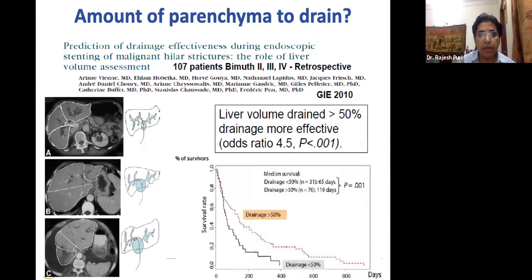That is very important. Now, another important thing is the amount of liver parenchyma. Many times we do unilateral stenting, and initially people felt that if you drain around 33% of the liver, the jaundice is going to decrease. But now the liver volume drained needs to be more than 50%. That means you drain at least 2 bigger segments, which is mandatory to reduce the bilirubin level to a desirable level, because the median survival is better when you drain more than 50% of the liver parenchyma.